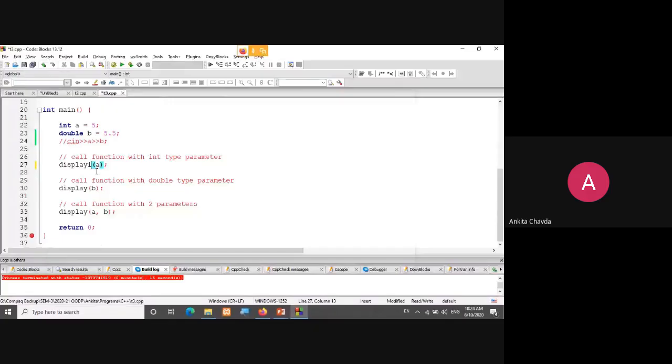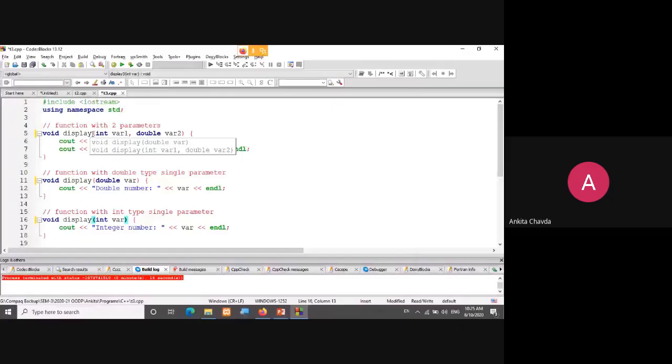And you will get 0 marks for the program, because the soul of function overloading is that the function name should be the same, but only the parameters will be different, right? That is why this is called function overloading. Otherwise you have actually changed the meaning of it if you write in that way. So this way you can overload any function in your program.